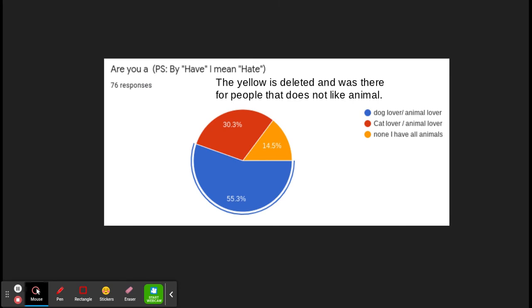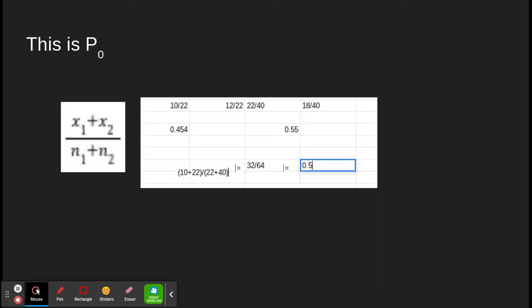I'm really happy to see that there's a lot of dog lovers and cat lovers in here. Surprisingly enough, I'm a little bit surprised about this. P-hat 0.5 is huge. Not huge in the sense that it's big, I'm saying it's such a perfect number. 50%, huh? Well, it's not really 50%, but 0.5. Oh really? That sounds suspicious to me.